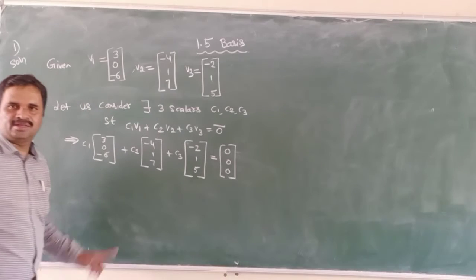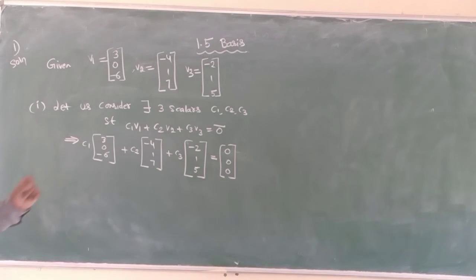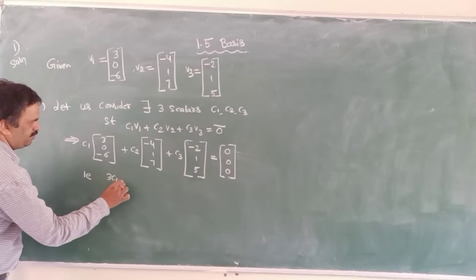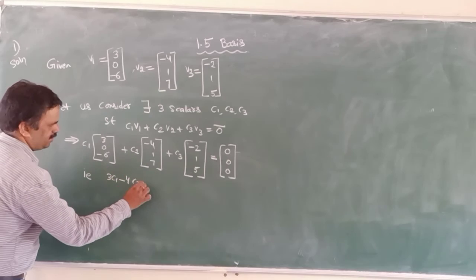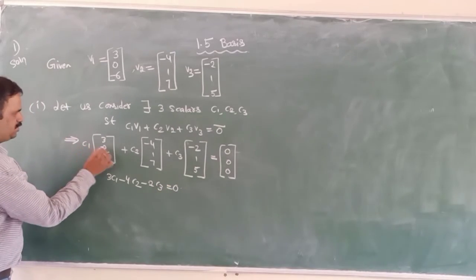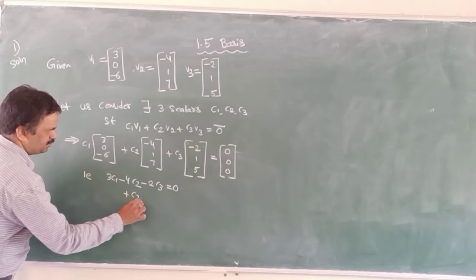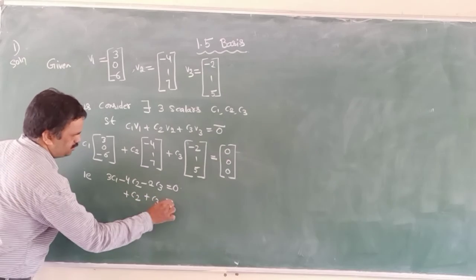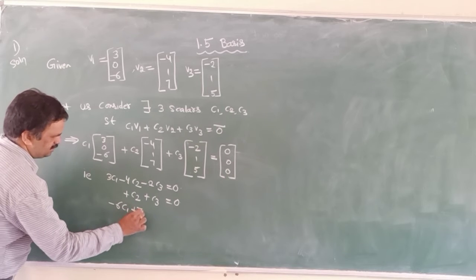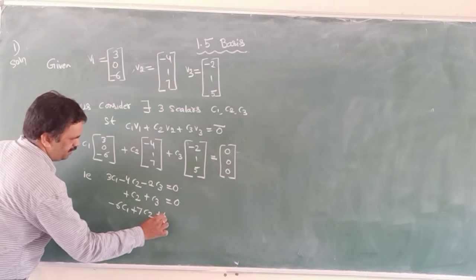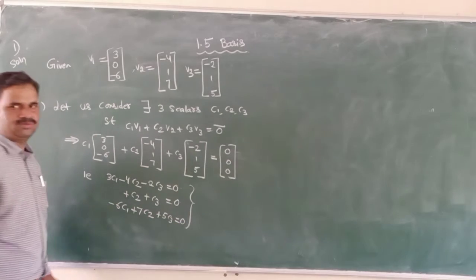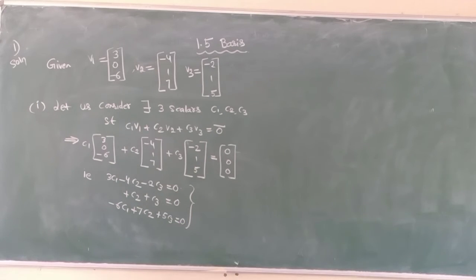We get three homogeneous equations, that is, 3C1 - 4C2 - 2C3 = 0, next 0C1 + C2 + C3 = 0, and -6C1 + 7C2 + 5C3 = 0. We have to solve these three homogeneous equations.